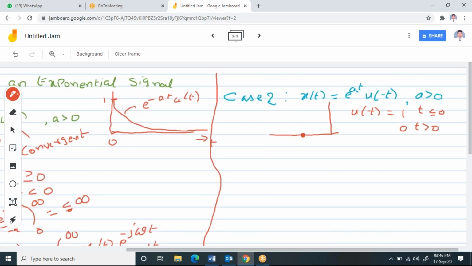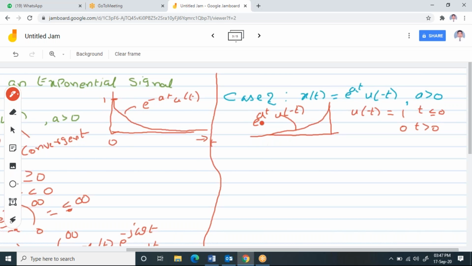So I can say I will have a graph which will start like this and it falls like this. This is the graph that I am going to get. Now this graph, which you can call e power at u of minus t. So please try to understand the difference between the graphs e power minus at u of t and e power at u of minus t. This graph, which you can call a decaying exponential, and this we call a rising exponential.